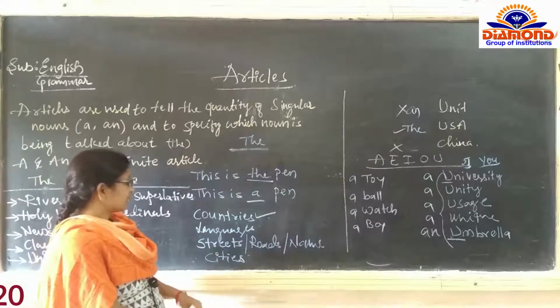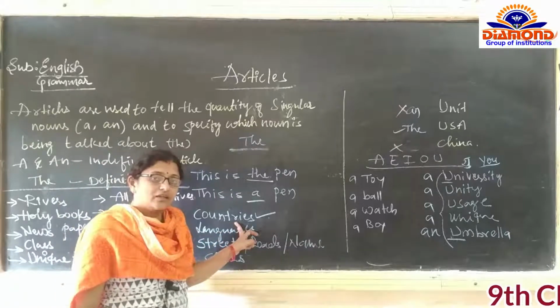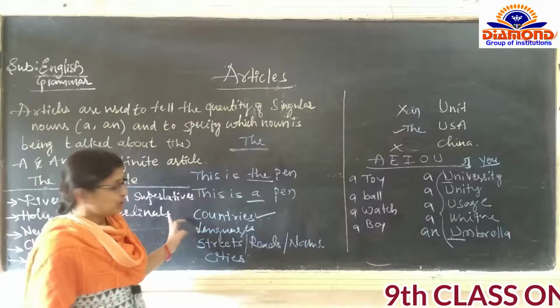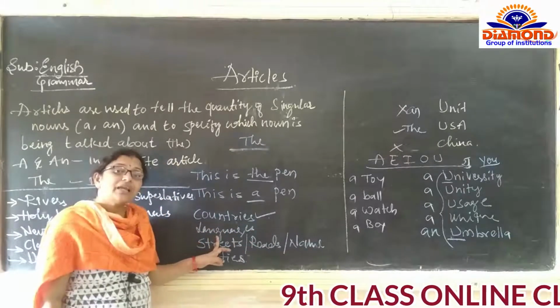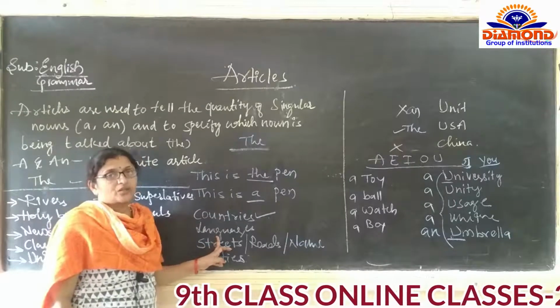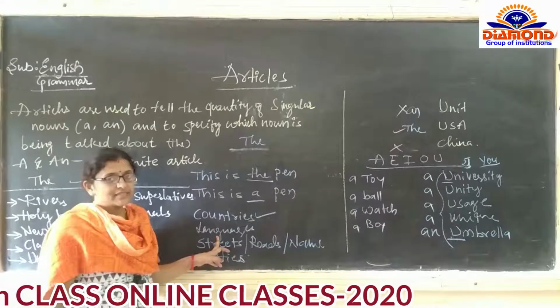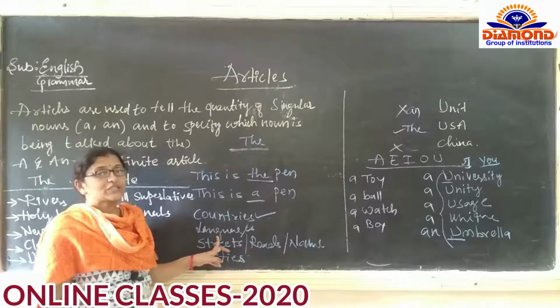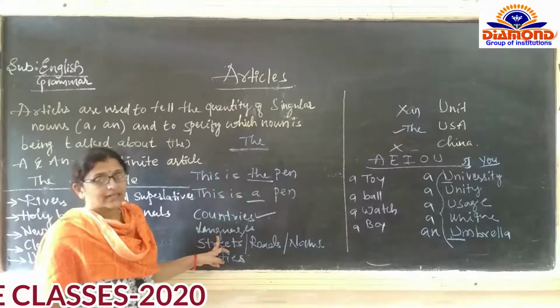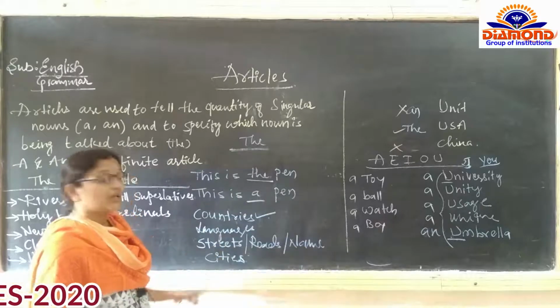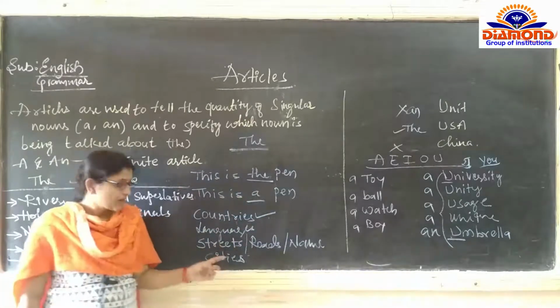So, before the countries, "the" must not be used. Before the languages, "the English", "the Hindi", "the Marathi", like this we are not going to speak. Grammatically it is wrong.